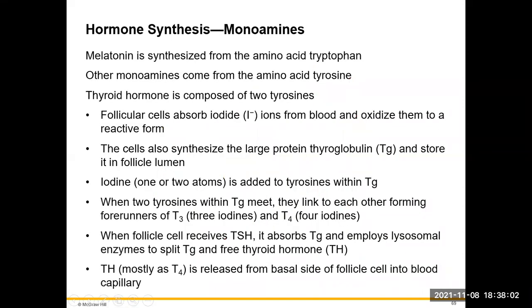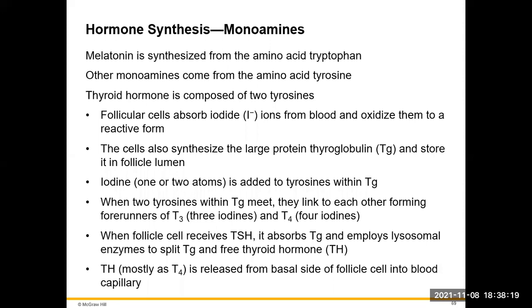The monoamines are going to be synthesized from amino acids. Many of them are going to come from the amino acid tyrosine, whereas melatonin is going to be synthesized from the amino acid tryptophan. The thyroid hormone is also composed of tyrosine.